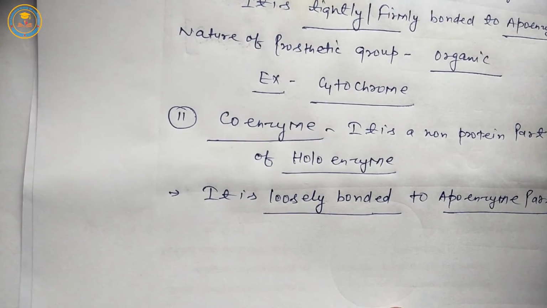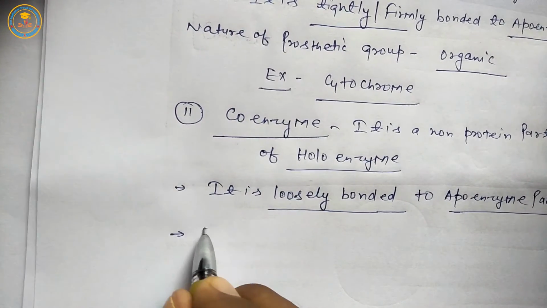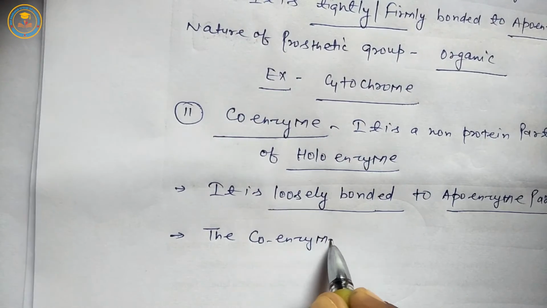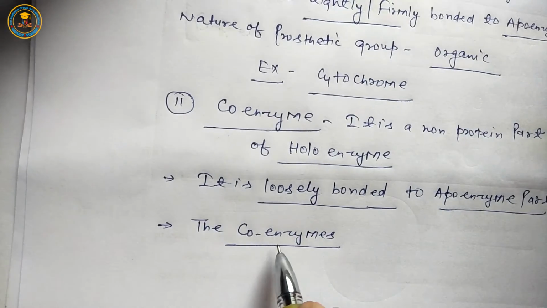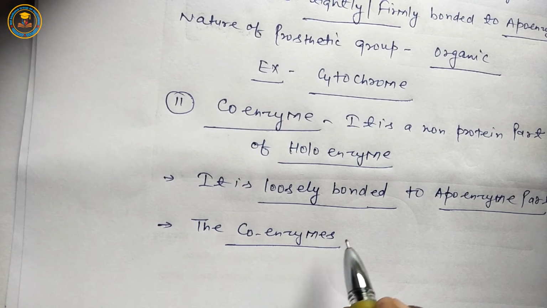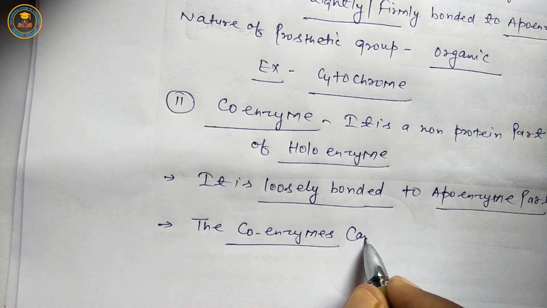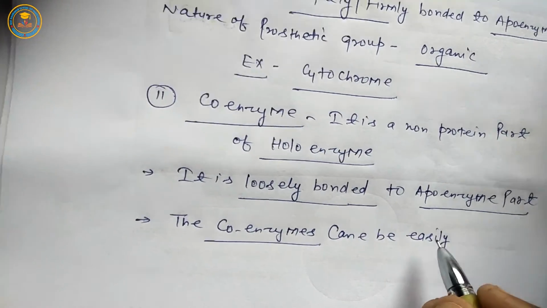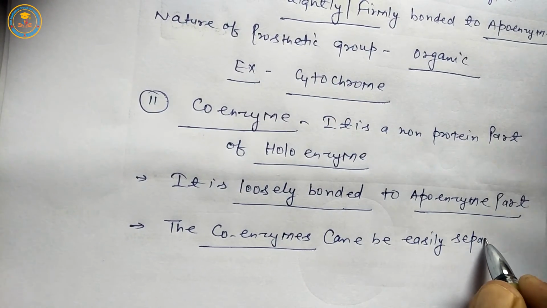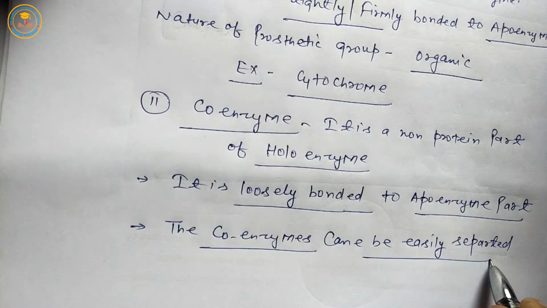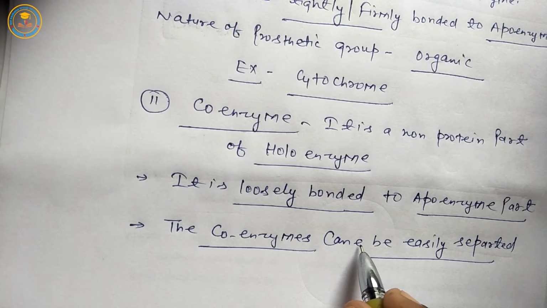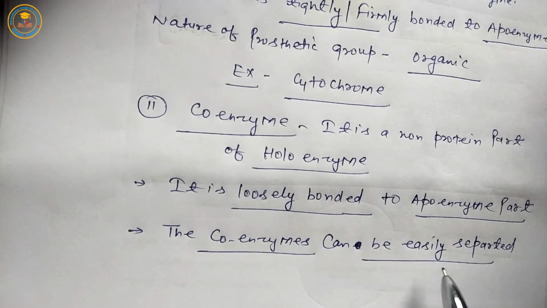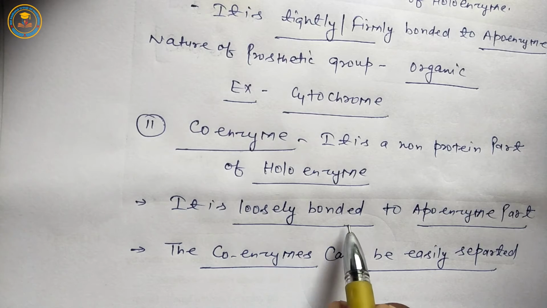Next, the coenzymes, the non-protein part, can be easily separated because they are loosely bonded.